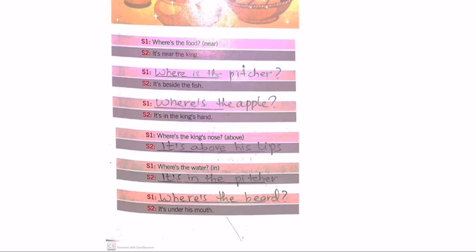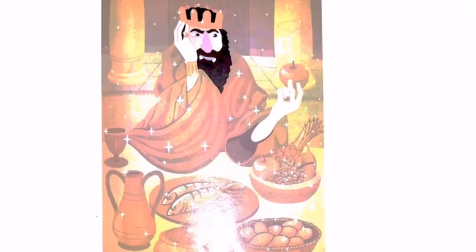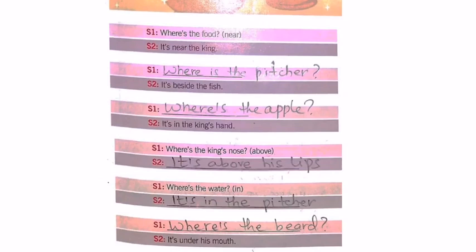Where's the king's nose? It's given above, so it's above his lips. Obviously nose is above the lips. Where's the water? The preposition that you have to use is in. It's in the pitcher. Pitcher is the jar in which you keep the liquids. Where's the beard? Beard is dari. Alright, so as we can see that beard is on his face, so we have to say it's under his mouth.